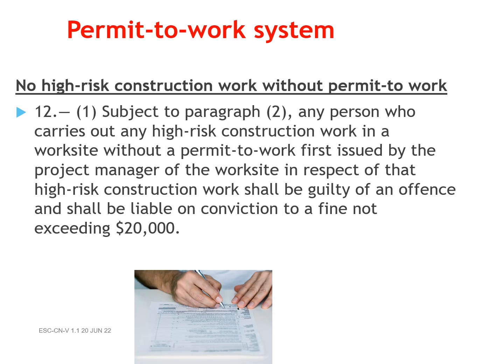Permit to work, PTW. No high-risk construction work without permit to work. 12. 1. Subject to paragraph 2, any person who carries out any high-risk construction work in a worksite without a permit to work first issued by the project manager of the worksite in respect of that high-risk construction work shall be guilty of an offense and shall be liable on conviction to a fine not exceeding $20,000.